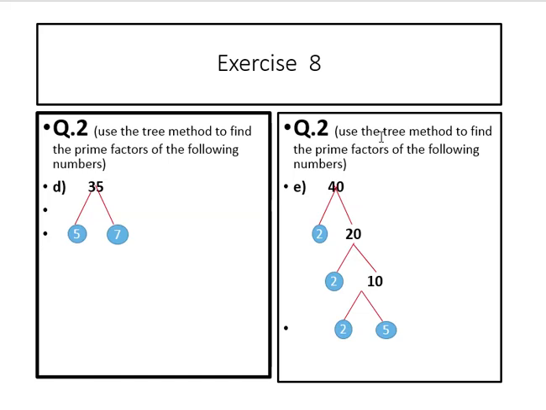Question number 2. Use the tree method to find the prime factors of the following numbers. 40. 2 twos are 4, 0. 2 20s are 40. 20. 2 ones are 2, 0. 2 10s are 20. 2 5s are 10. 2 and 5 are the prime numbers. So we can say these are two numbers that are divisible only by themselves.